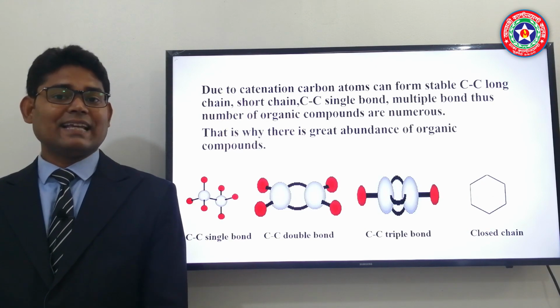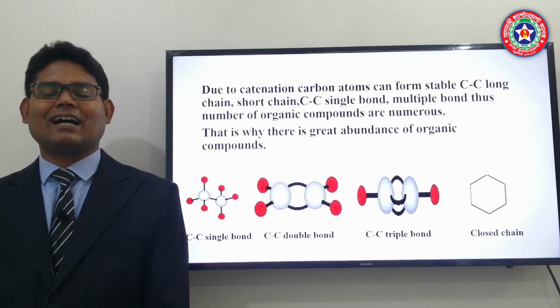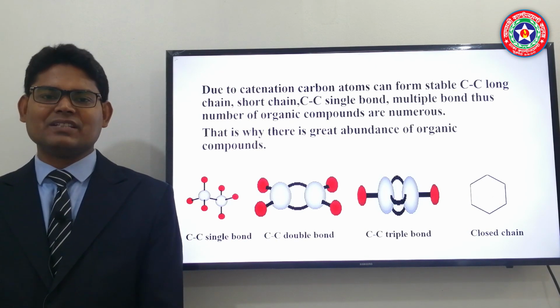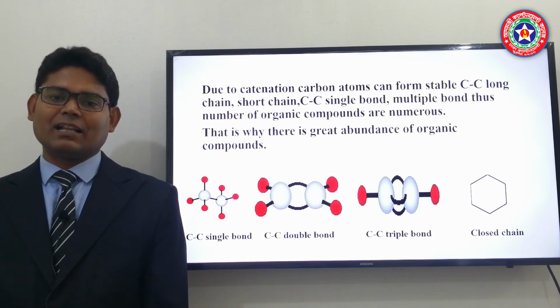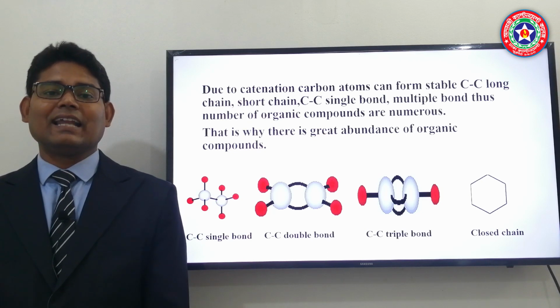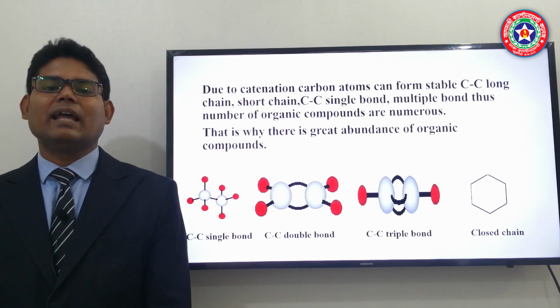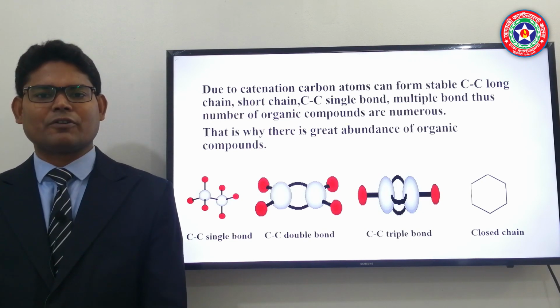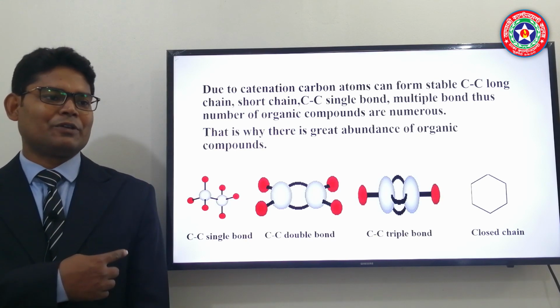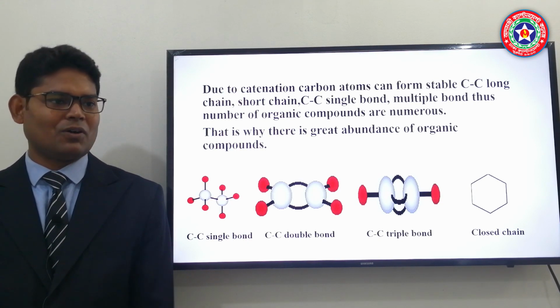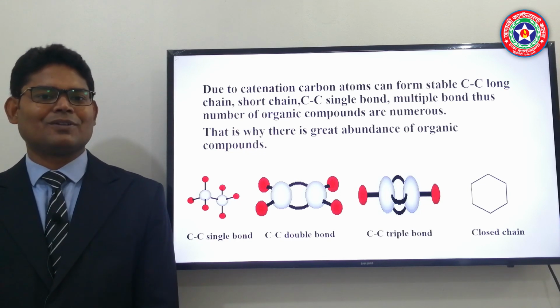So as I said, due to catenation carbon atom can form open chain, closed chain, long chain, single bond, double bond, and due to that carbon can form a numerous number of compounds, and there is a great abundance of organic compounds. So you can see some examples: carbon-carbon single bond, carbon-carbon double bond, triple bond, and closed